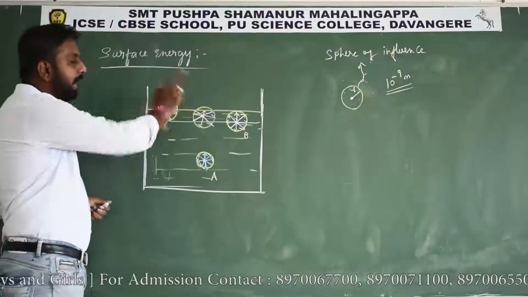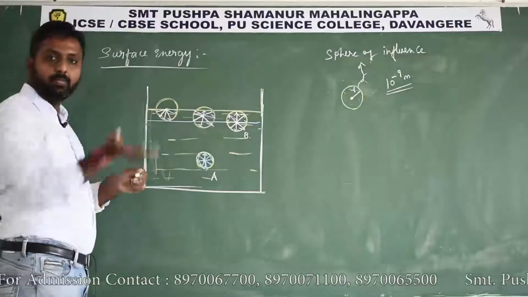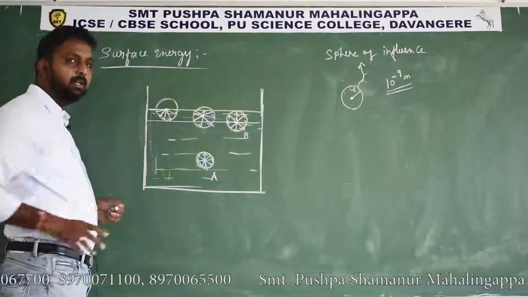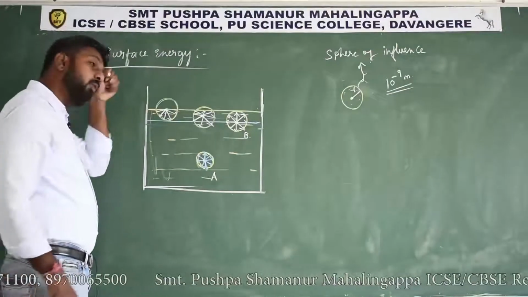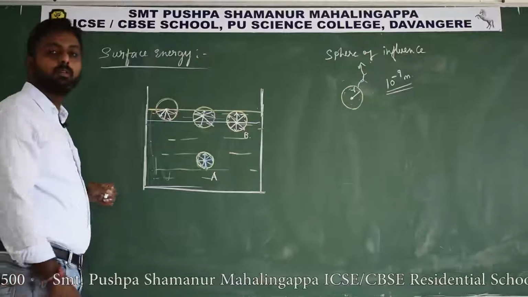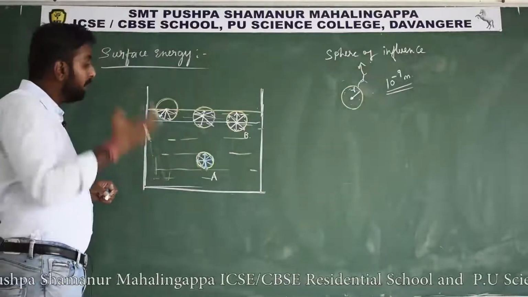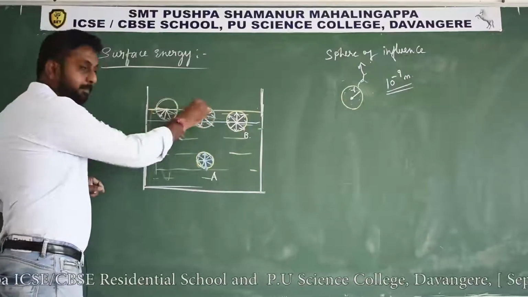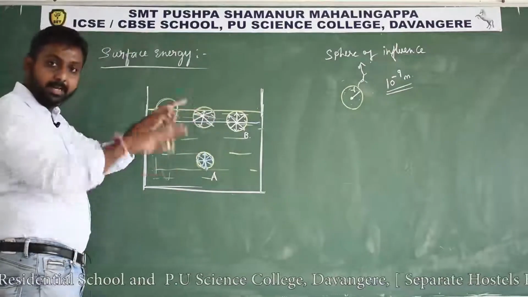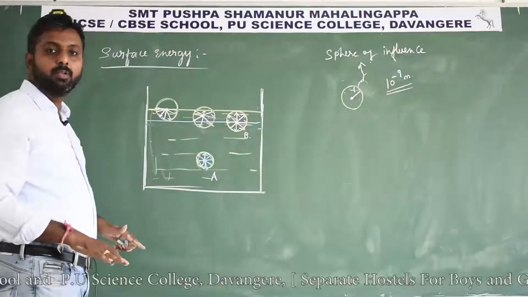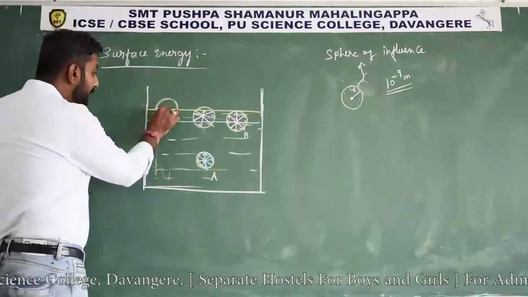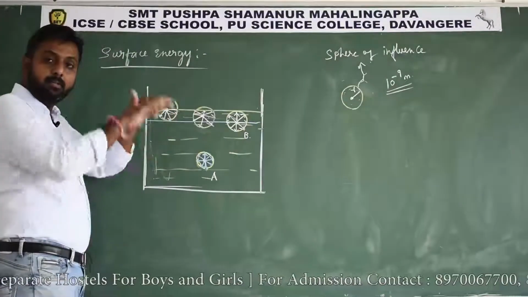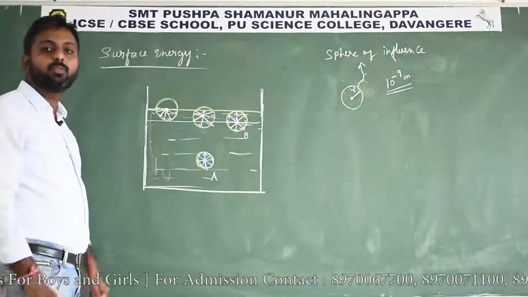The remaining half is outside the liquid medium, so no water molecules are there to apply force on this molecule. Because of that, in these two diagrams there is a net downward force, and on the top surface of the liquid, where I am considering a molecule, here also there is a net downward force.